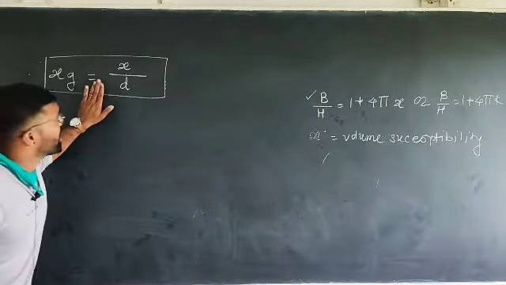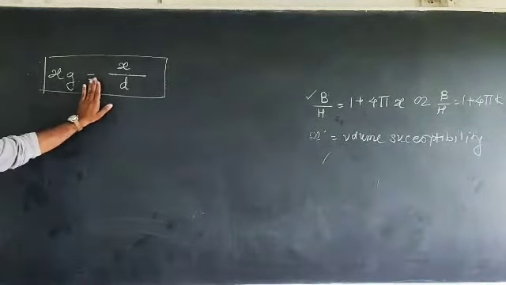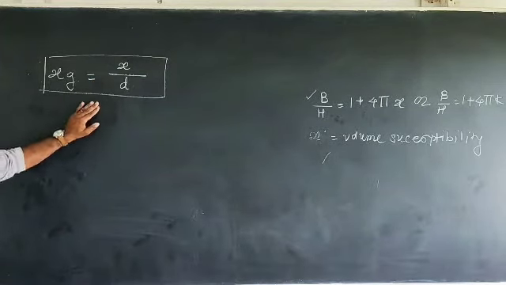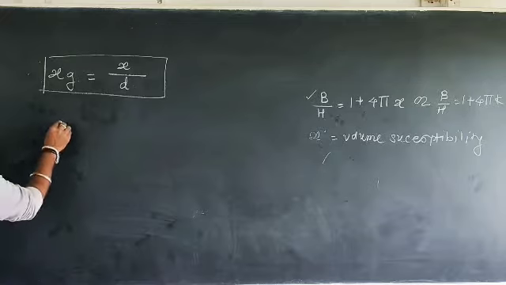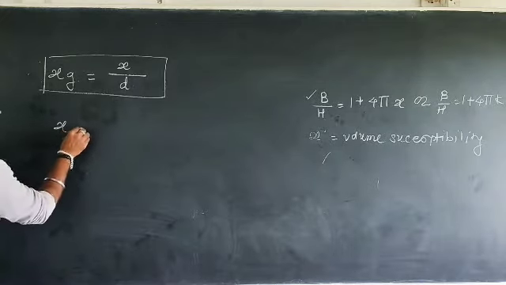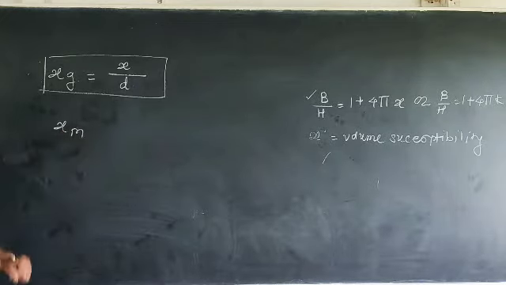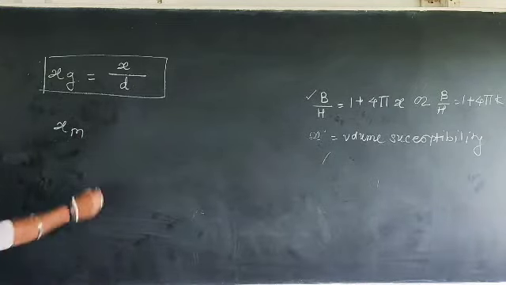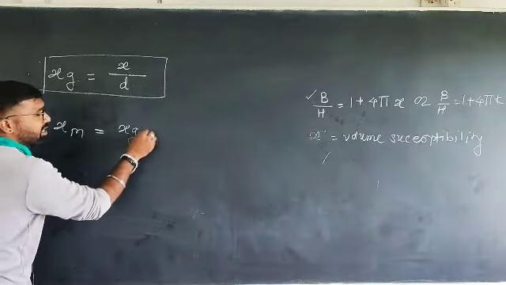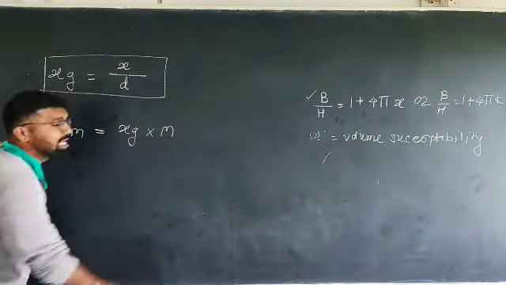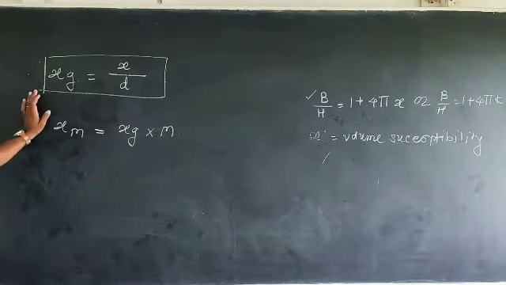But this is also not useful in experiment, because during experiment we consider the molar mass. So the next concept is chi m, where M is the molar mass of the substance or material. When the gram susceptibility is multiplied by the molar mass of the substance, it is known as molar susceptibility.